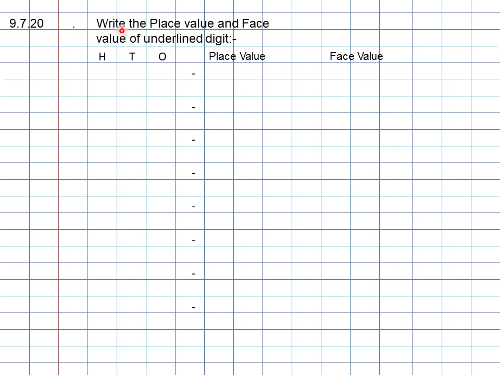Now write down the heading: place value and face value. Come to the next line, value of underlined digit. Students, don't leave any line in between. You can take time to write down the date and heading. It's on the screen.